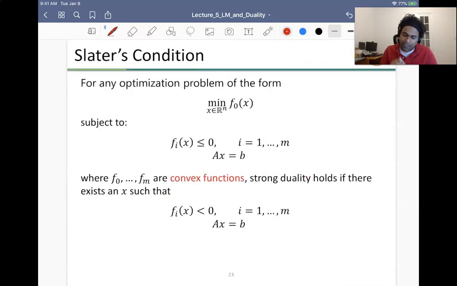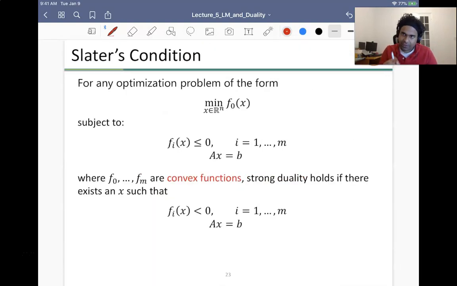Okay. So the critical condition for duality is called Slater's condition, right? Slater's condition says that if I'm given a problem where I am minimizing f0 of x and this function is convex, and my constraints fi of x are convex functions, and my hi of x is affine, because this is basically Ax minus b equal to 0.